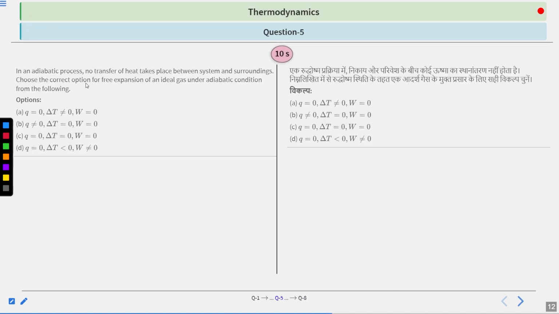Question number 5 says that in an adiabatic process, no transfer of heat takes place between system and surroundings.